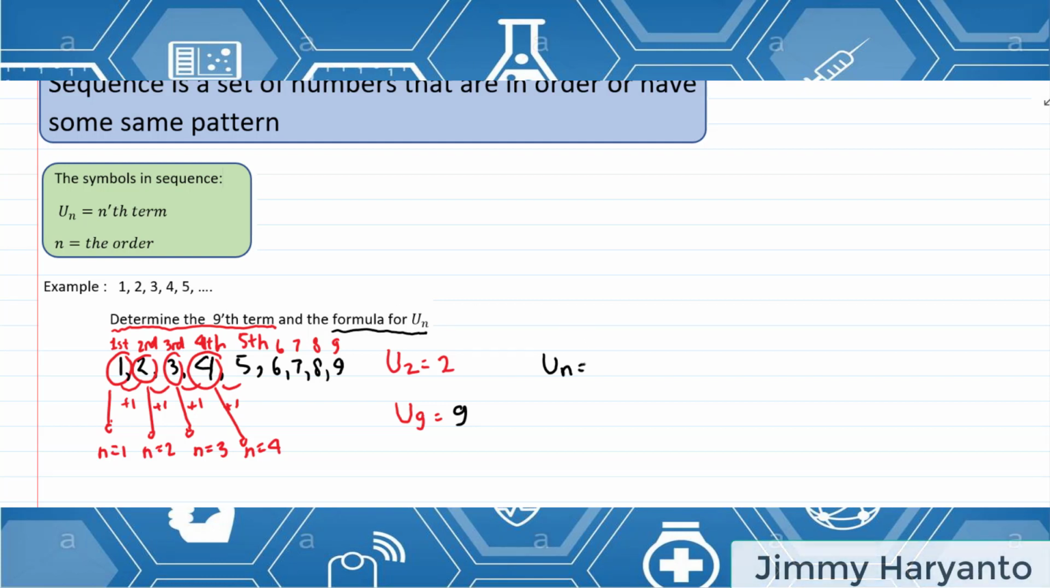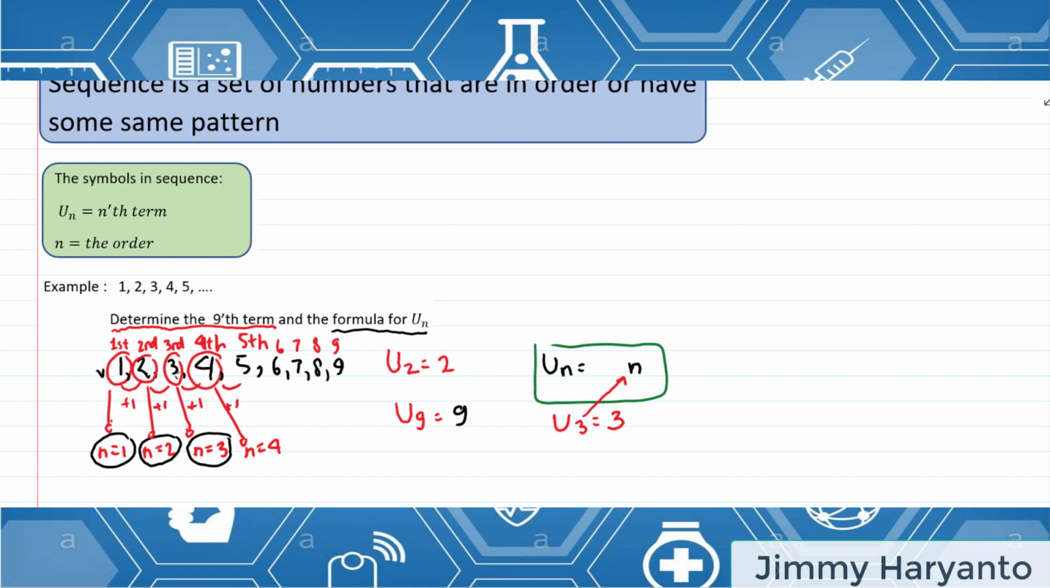Okay, what is the relation between Un and n? For this one, n equals 1, the result is 1. For n equals 2, the result is 2. For n equals 3, the result is 3, and so on. So we can say that Un equals n. Let's check if it is correct or not. For example, I ask you U3. U3 means you have to put 3 into the n. So U3 equals 3.